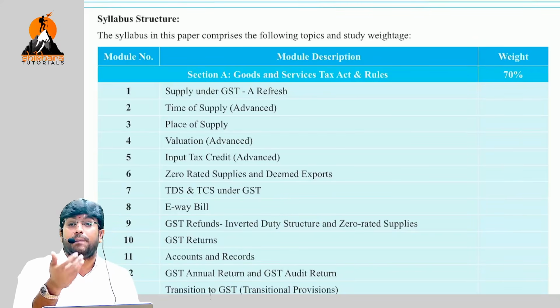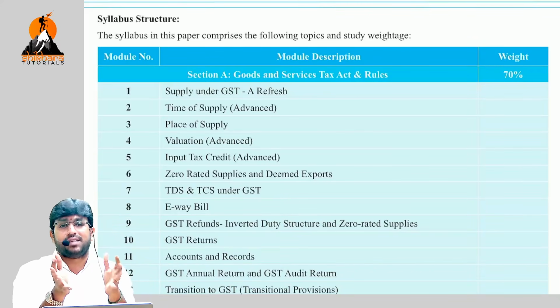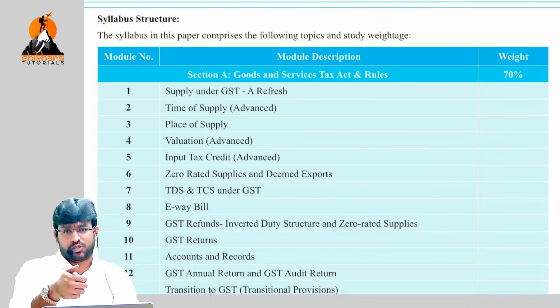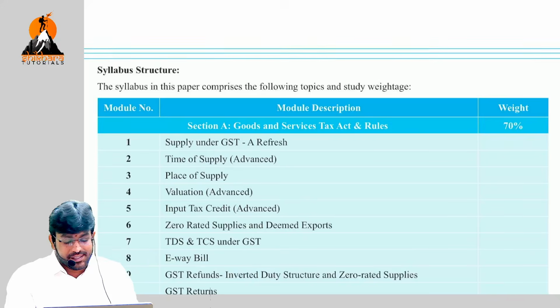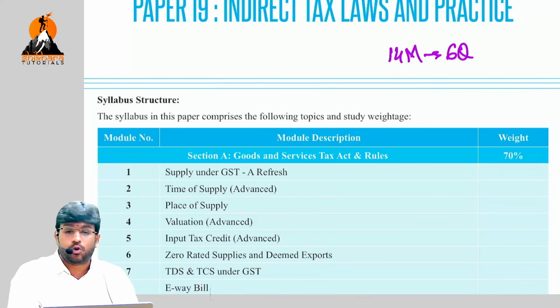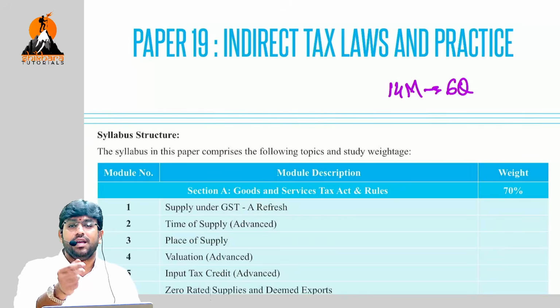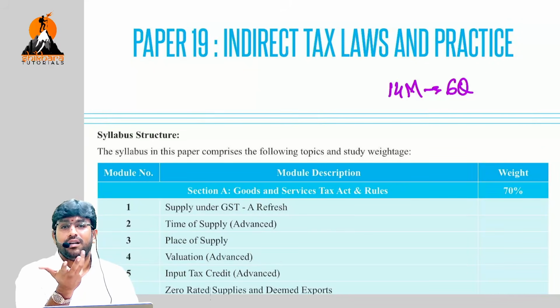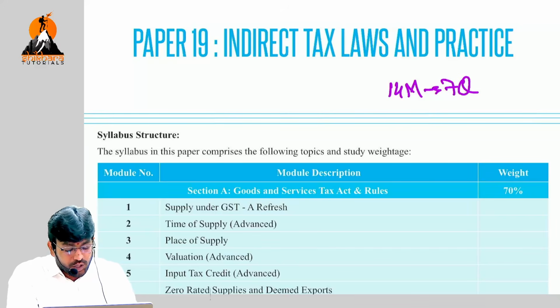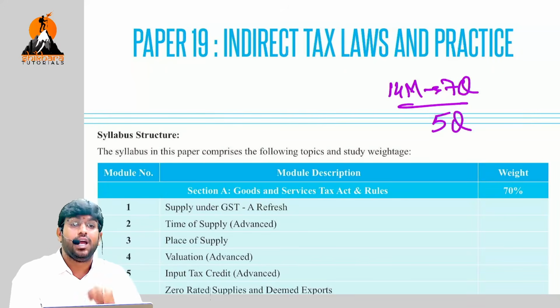Because you all know the paper pattern: you have 30 marks of MCQs and 70 marks of descriptive questions. They give 7 questions of 14 marks in the examination, and out of those 7, you are supposed to write only 5 questions.